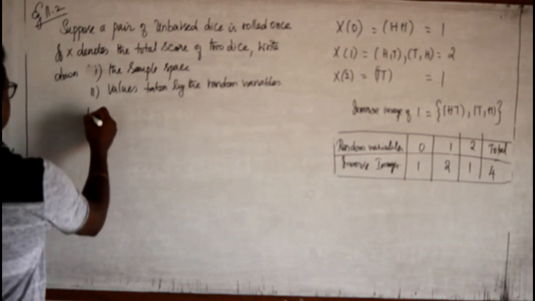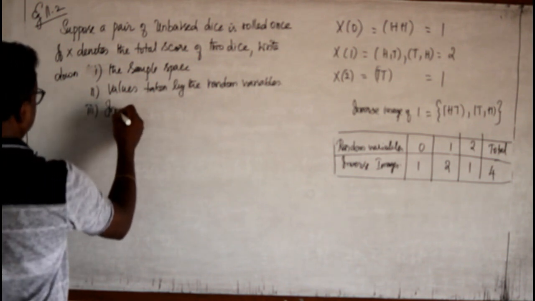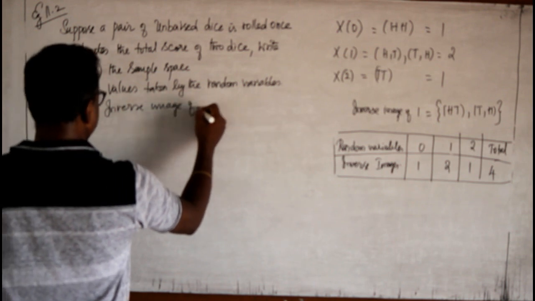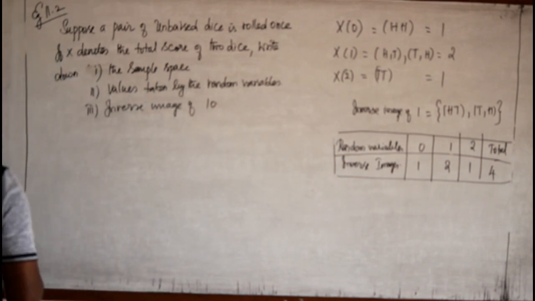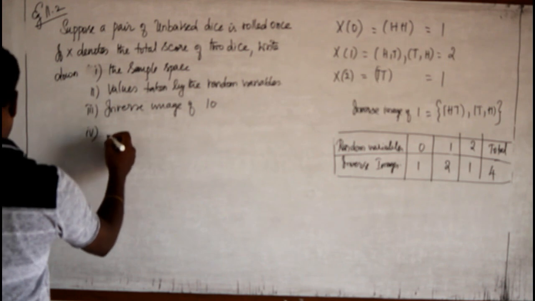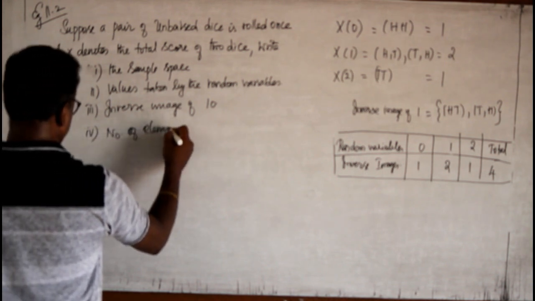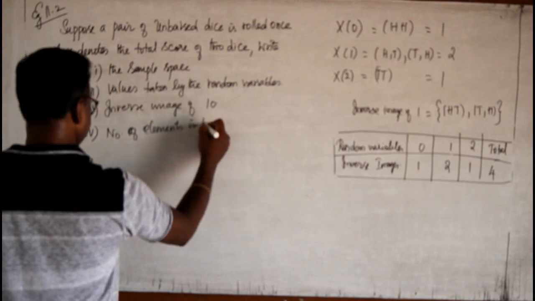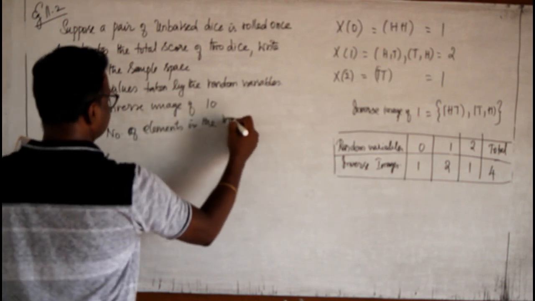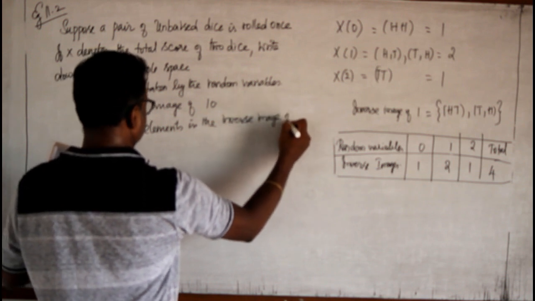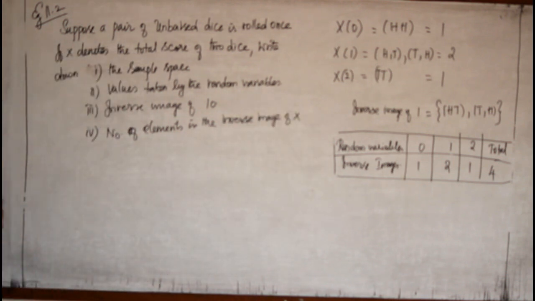The inverse image of 10, and the number of elements in the inverse image of X. Almost similar to the previous problem. A pair of unbiased dice is rolled once.